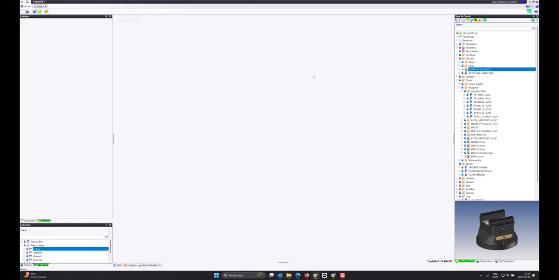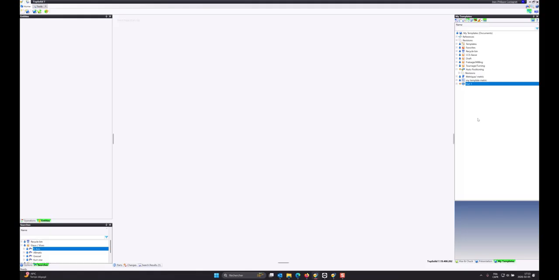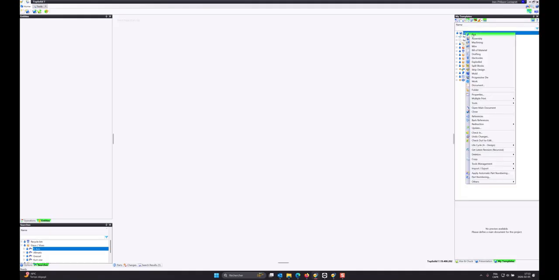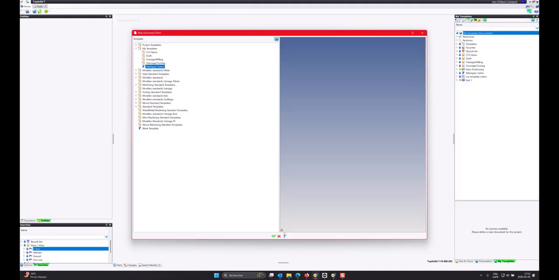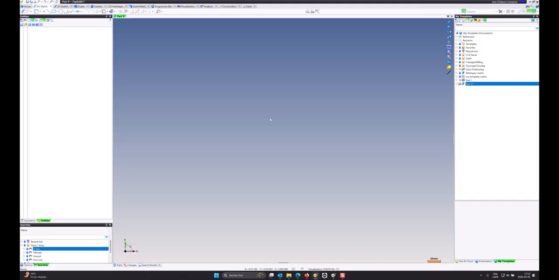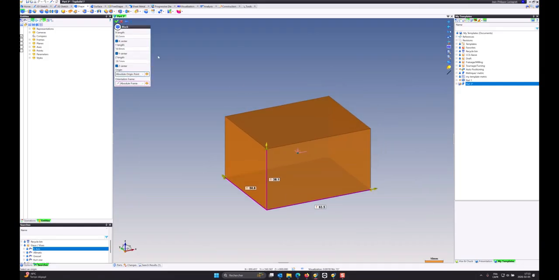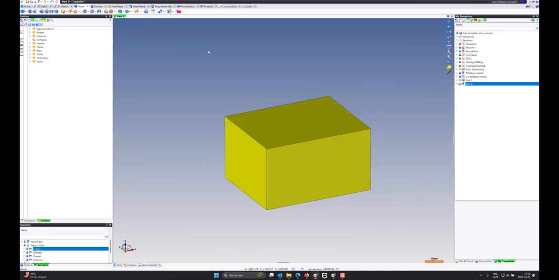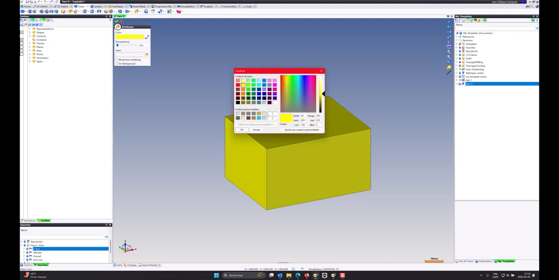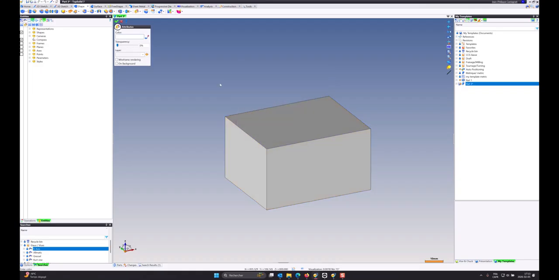And I can close it. Now, I will go to my template. That's my first exercise that I've made. I need a piece here to define the first positioning. So I'm going to just create a block, simple. Yeah, that's perfect. That's all I need. The choice of color here is not necessarily the best. Let's change this to something else. Perfect.